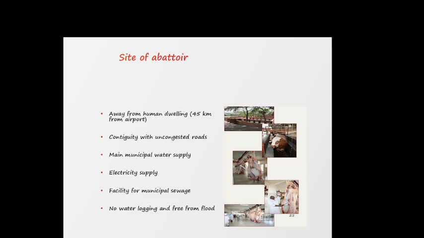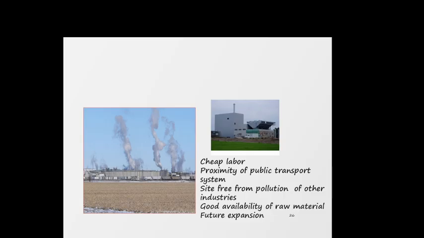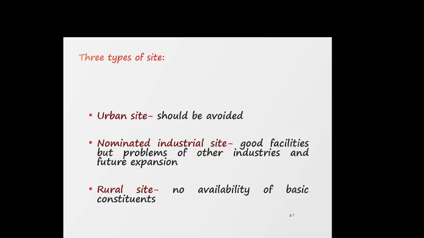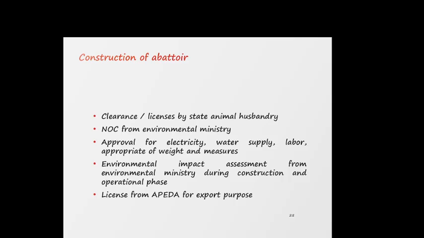The site of an abattoir should be away from human dwelling, and there should be proper water supply, electricity supply, municipal sewage facility, no waterlogging and free from flood. There should be cheap labor, public transport should be available, and good availability of raw material, and it should be free from pollution. Three types of site are there: urban site, nominated industrial site, and rural site.